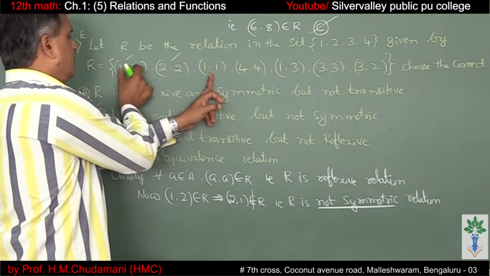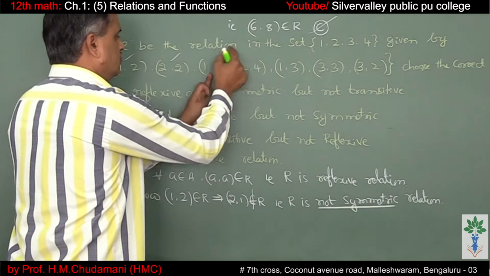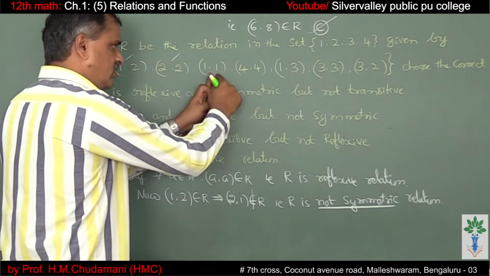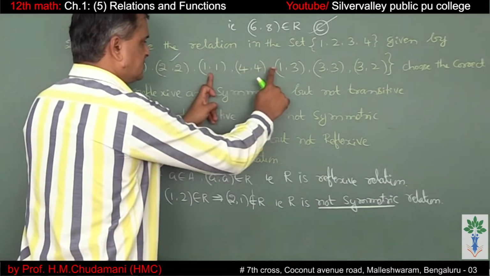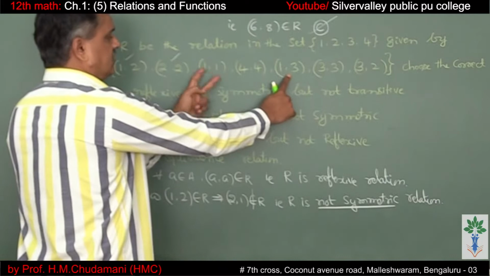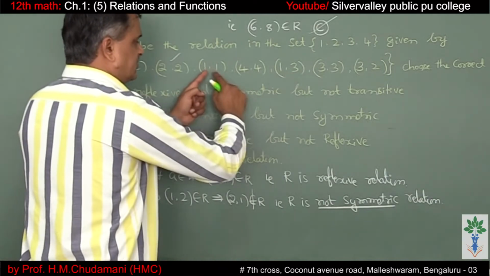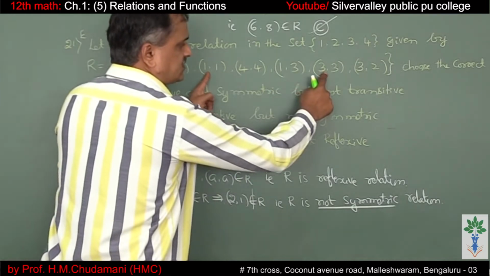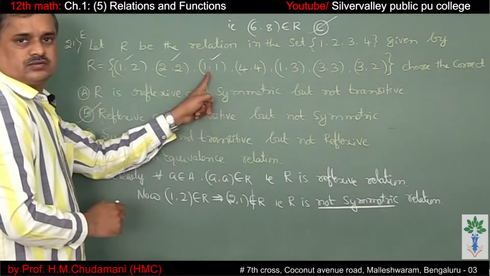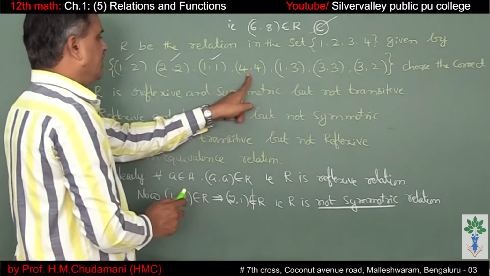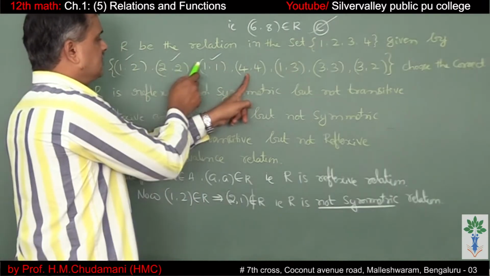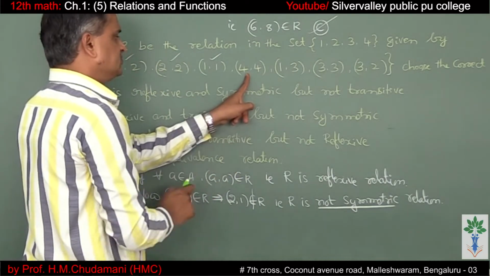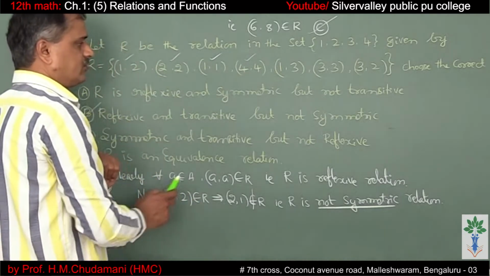Along with (1,1), select (1,2). We are left with (1,2), it is here. With (1,1), you can't take this, not this. We can take (1,3). (1,1), (1,3) means (1,3), it is there. So with (1,1), you can't take this and this. So this got over. Then along with (4,4), we can't take any of these ordered pairs. The second ordered pair does not exist. So it is transitive for (4,4).